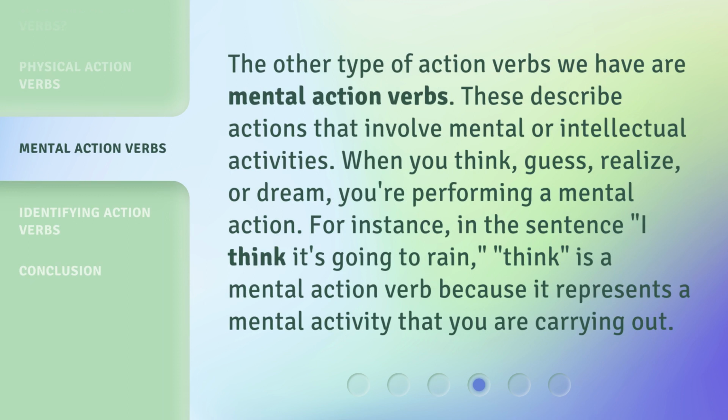The other type of action verbs we have are mental action verbs. These describe actions that involve mental or intellectual activities. When you think, guess, realize, or dream, you're performing a mental action. For instance, in the sentence, "I think it's going to rain," think is a mental action verb because it represents a mental activity that you are carrying out.